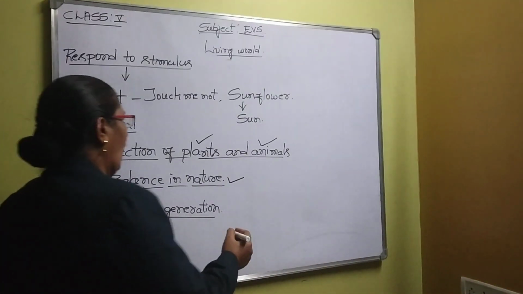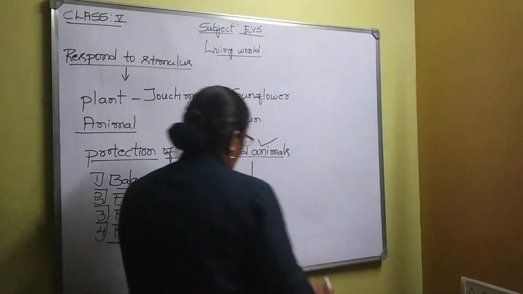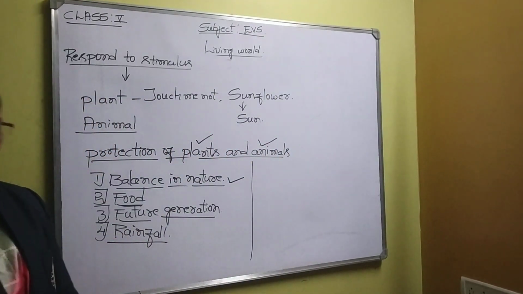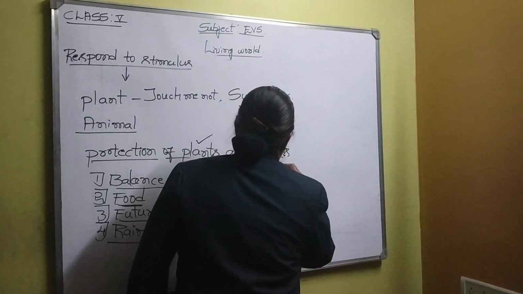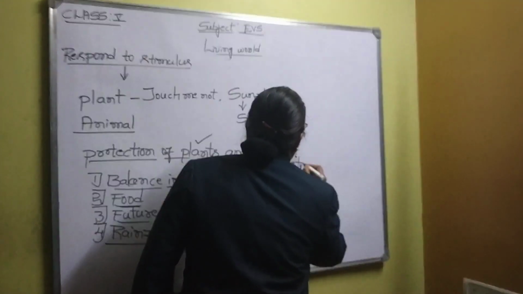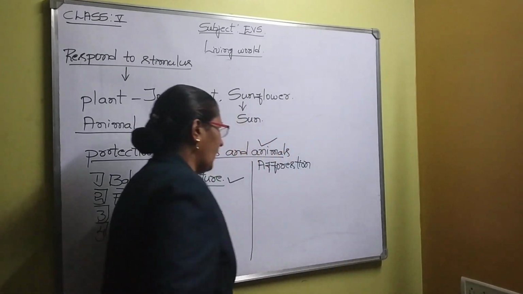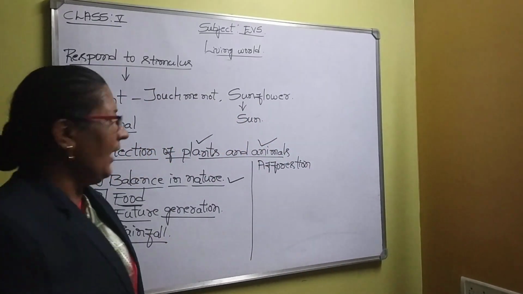So what steps can we take in order to give good protection for plants and animals? First thing is afforestation. We must always give encouragement to grow one or the other type of plants in a forest.